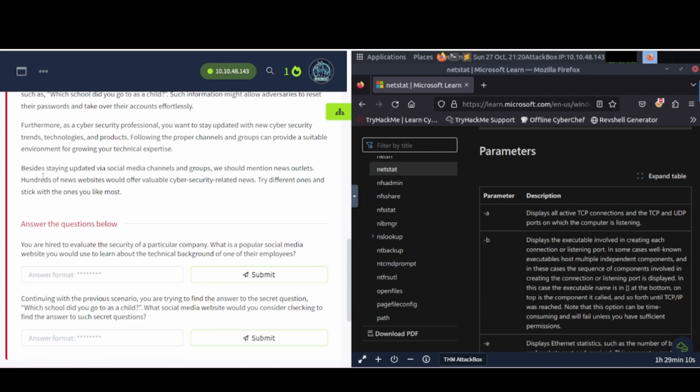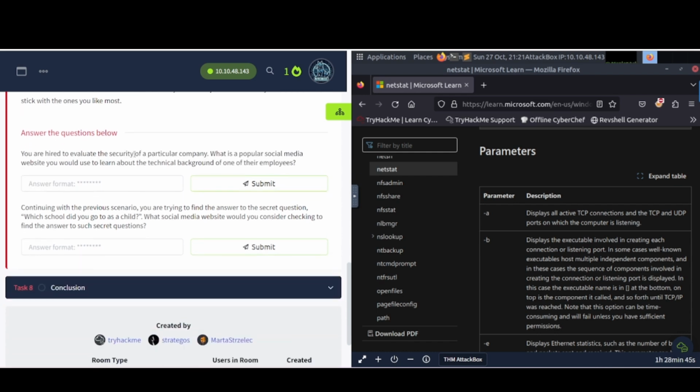Anyway, let's continue. Besides staying updated via social media channels and groups, we should mention news outlets. Hundreds of news websites would offer valuable cybersecurity related news. Try different ones and stick with the ones you like the most. The ones I like the most are bleepingcomputer.com, security-affairs.co, Data Breach Today, and Dark Reading is also a good one out there. Those are particularly the main ones I take a look at. Oh, and thehackernews.com.